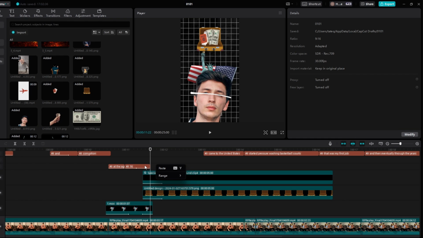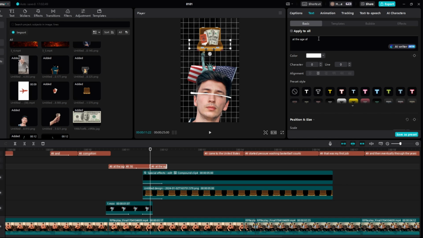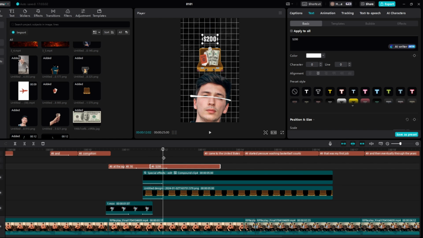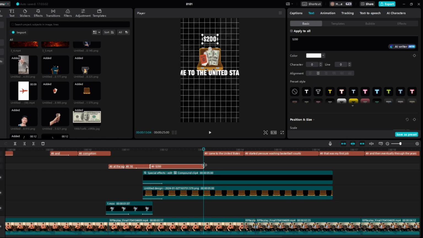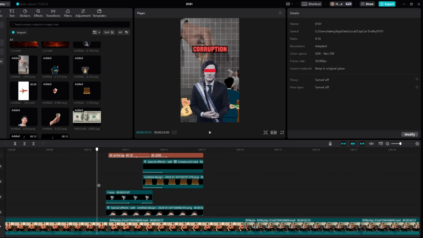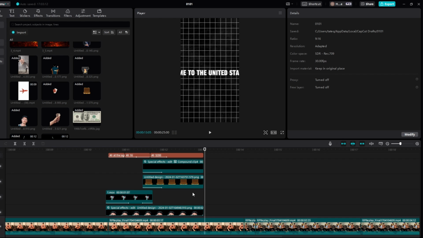And then right here is what we'll do is we'll just copy this one right here. Then we'll paste it. Then we'll type in $200, and then we'll drag this out. $200 in a suitcase. And then obviously split it right there. Same with all of these. Boom. Boom. And then perfect. So now we have something like this. So at the age of 16 with $200 in a suitcase, came to the United States.